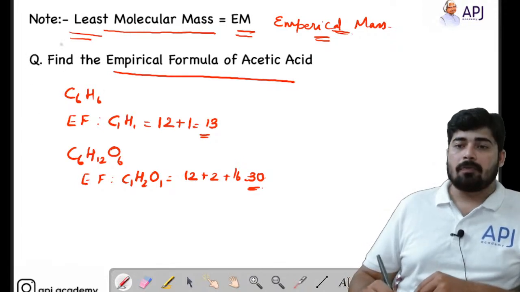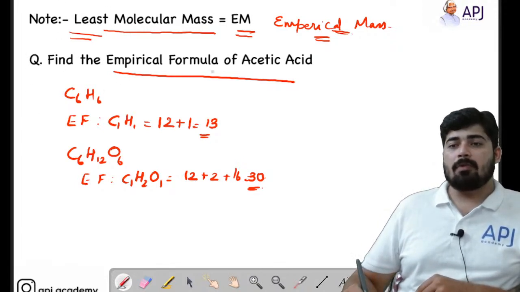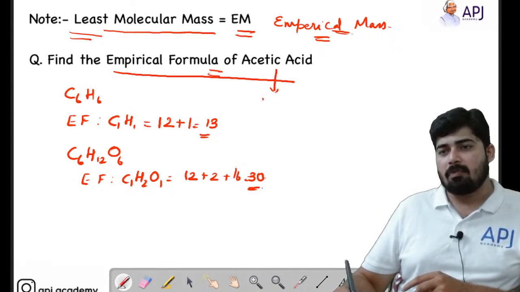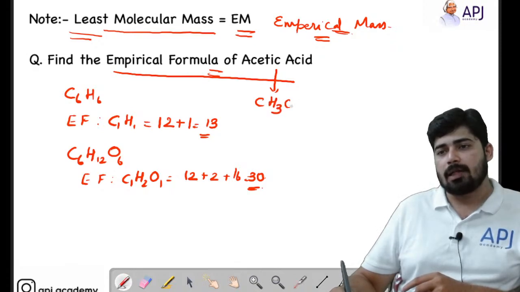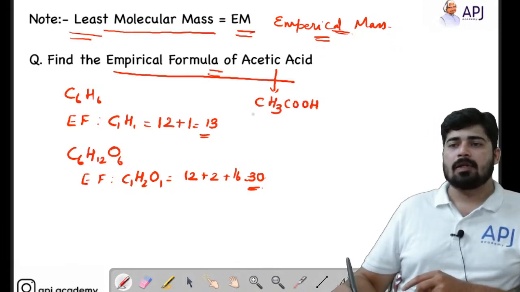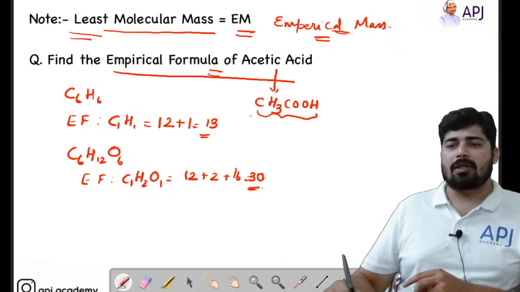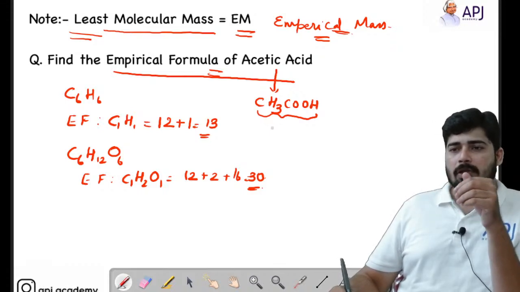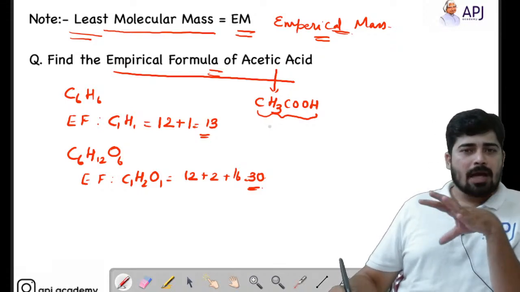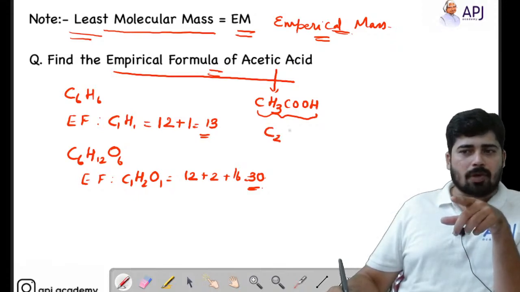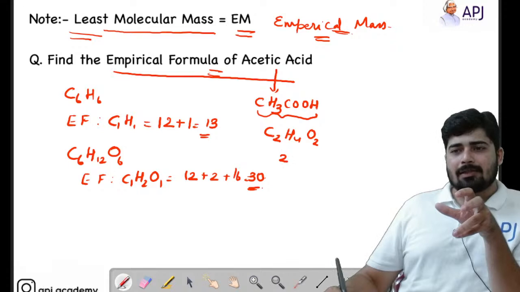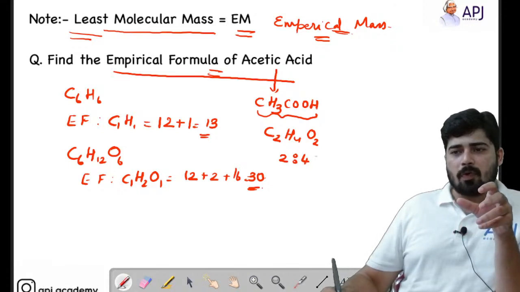Now, find the empirical formula of acetic acid. First, you have to write the molecular formula of acetic acid, that is CH3COOH. Here you can see that this is the molecular formula. First you have to write the actual ratio. For that I have to rearrange the atoms. There are 2 carbon atoms, so I will write it like this: 4 hydrogen atoms and 2 oxygen atoms. You just rearrange that in this manner so that you can write the ratio 2:4:2.